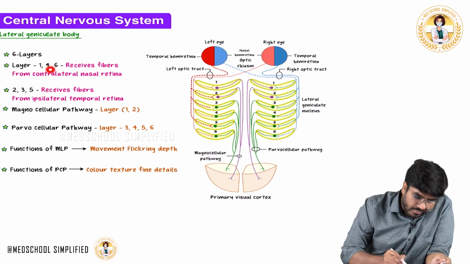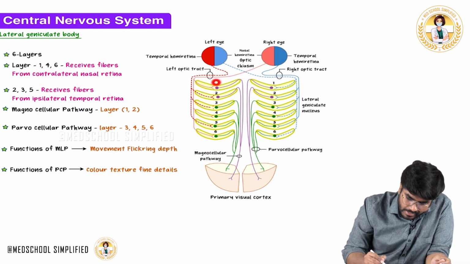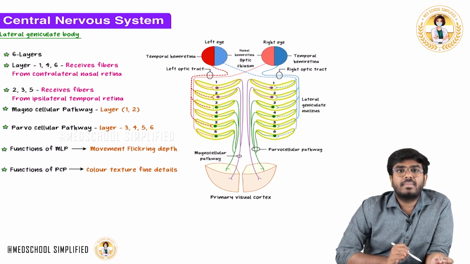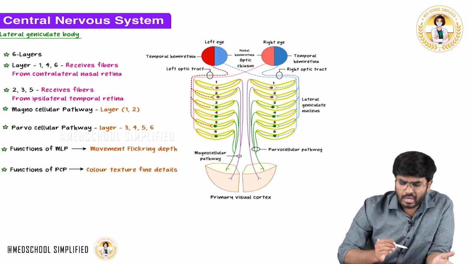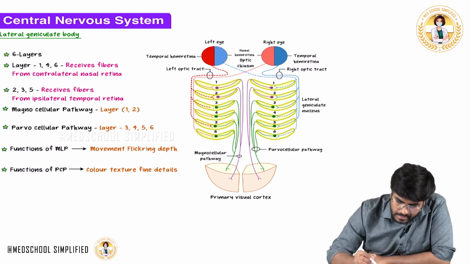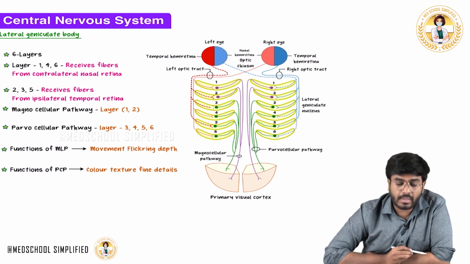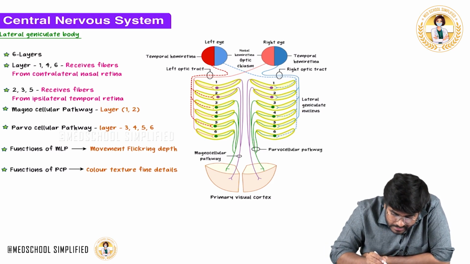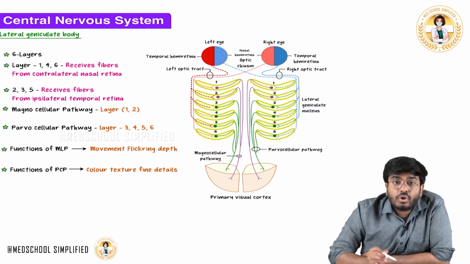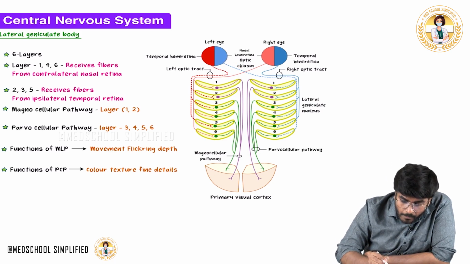Now see layers number 1, 4 and 6. These layers receive information from, now just look at the layers, layer number 1, layer number 4 and layer number 6. They are receiving these dotted fibers, right? Now what are these dotted fibers? Where are they coming from? Please look here. Here is a dotted fiber. So dotted fibers are coming from the opposite eye.